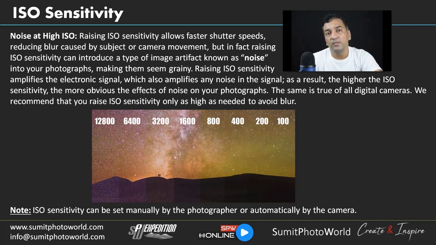In auto ISO, we have a setting to control the maximum or minimum shutter speed it will use. So the maximum and minimum shutter speed can be controlled. You can set the minimum shutter speed, not the maximum. That is the minimum shutter speed you need in the device. You don't want to reduce the shutter speed below your handheld shutter speed.